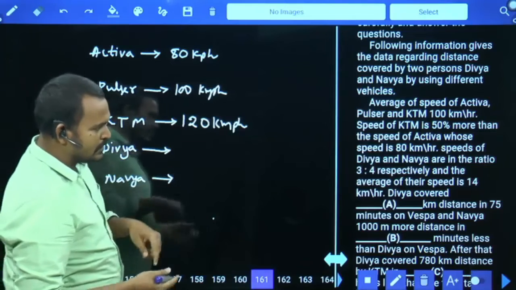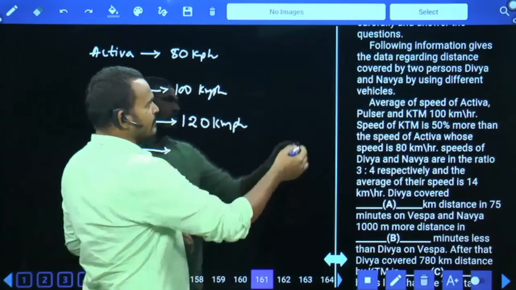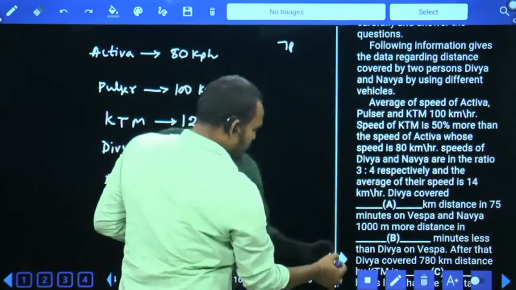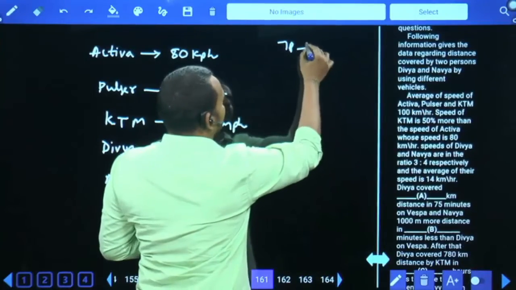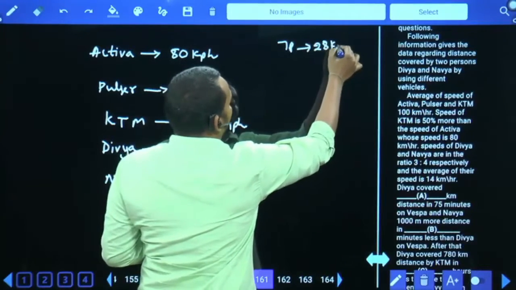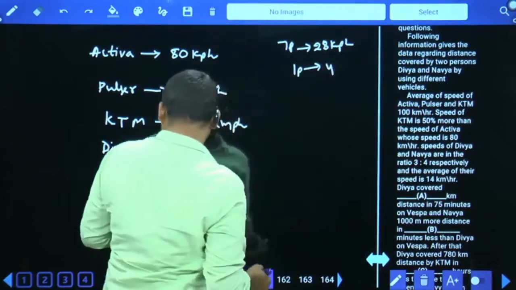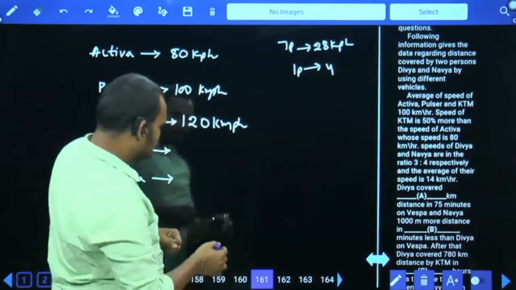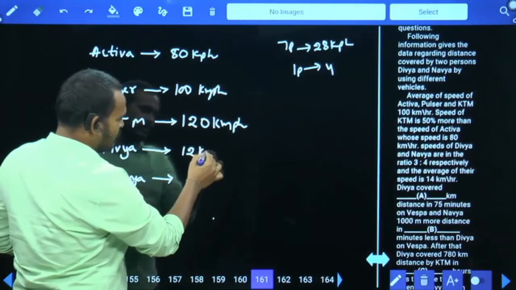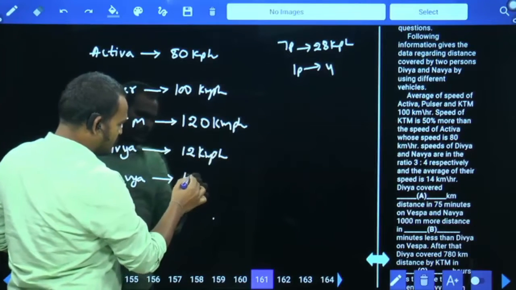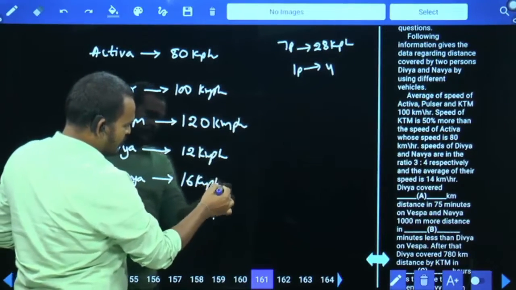One is 3 parts, another one is 4 parts. Total 7 parts. 7 parts equal to 28 km per hour, means every 1 part is 4. Then 3 parts are 12 km per hour, and 4 parts will be 16 km per hour.